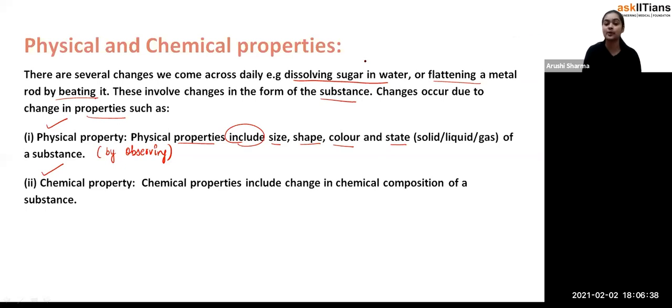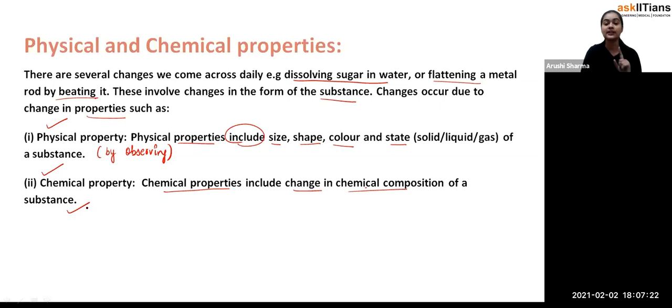Now coming to the chemical properties. What are the chemical properties, students? Chemical properties include change in chemical composition of a substance. Whenever we observe anything, we are noticing its physical property. But if we talk about chemical properties, we talk about their chemical composition, students. There you will say that something chemically is going to be changed, and that's how we say it is a chemical property. And how the chemical composition is changing, and how it results in any other substance, we'll see that part.